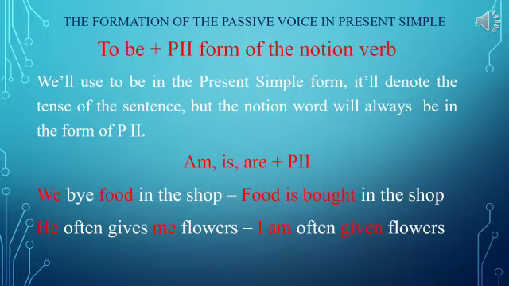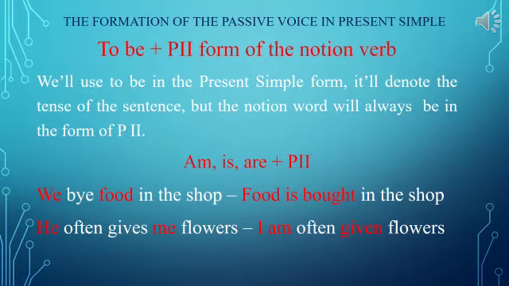Here are the examples. We buy food in the shop. We is the subject, food is the object. Now, in the passive sentence, they will flip-flop, or change their places.